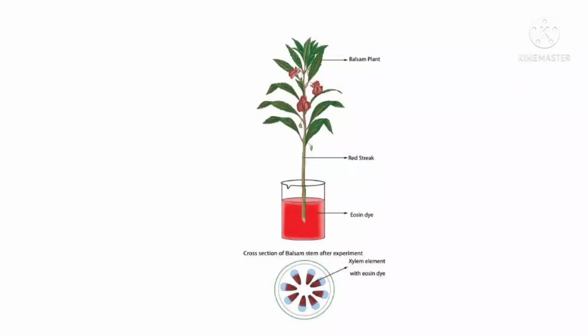On the basis of this experiment, what conclusion can you draw about the functions of the root and stem in the nutrition of plants? Water absorbed by the roots is transported to the leaves through the stem. In the leaves, it is used for the production of food.